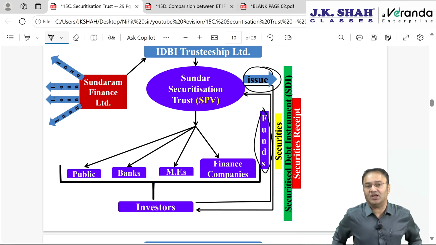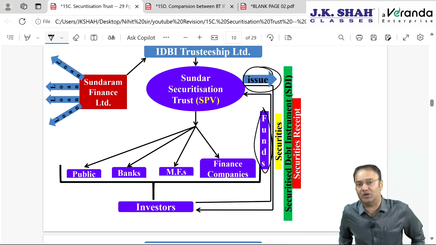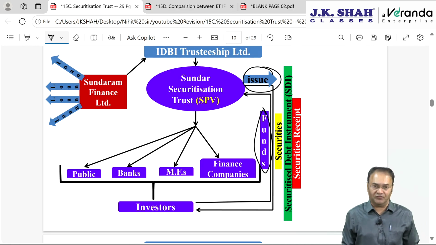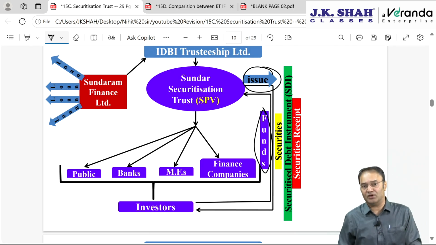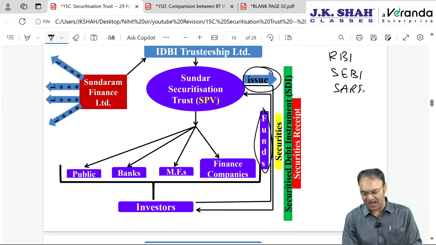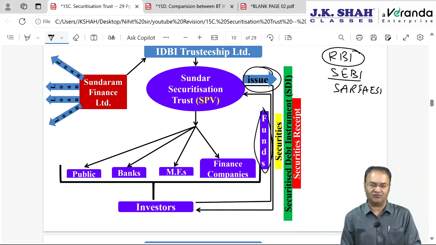But a securitization trust will issue a document which is called by 3 different names by 3 different bodies controlling them. Who controls them? RBI, SEBI and SARFAESI. SARFAESI is not an authority, it is an act. SEBI is a law also, the SEBI Act 1992, plus it's a body also. RBI is the RBI Act 1949, plus RBI is a body also. SARFAESI is just an act.